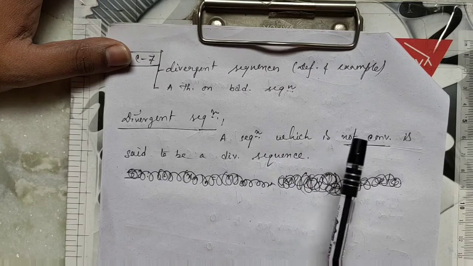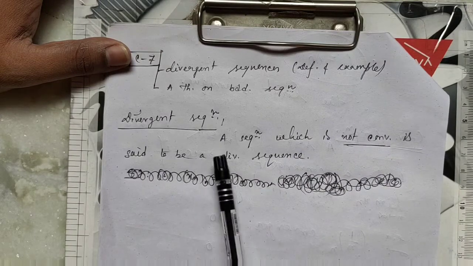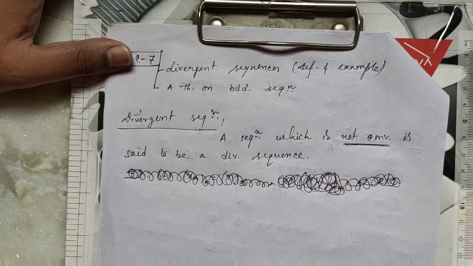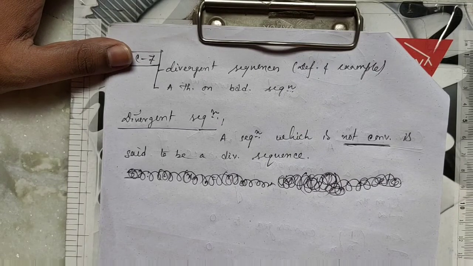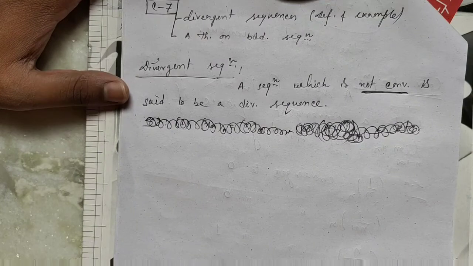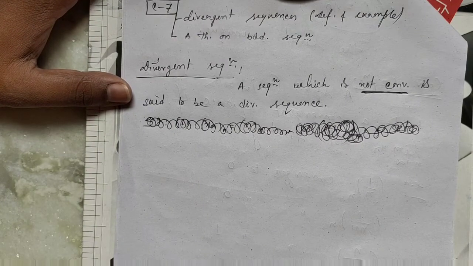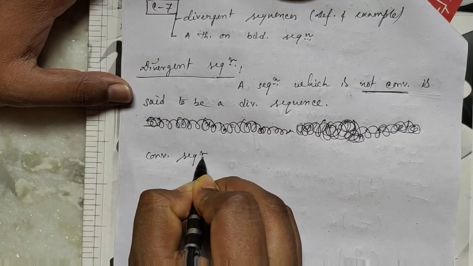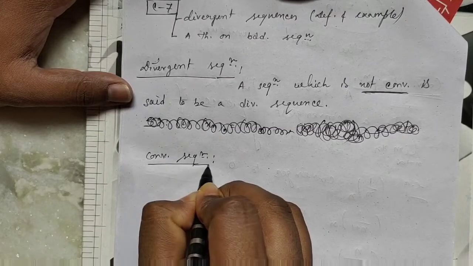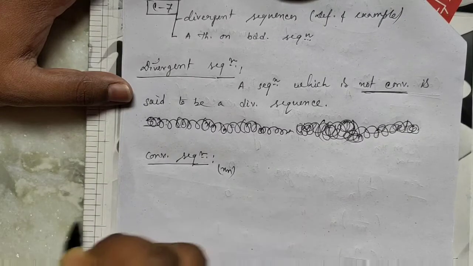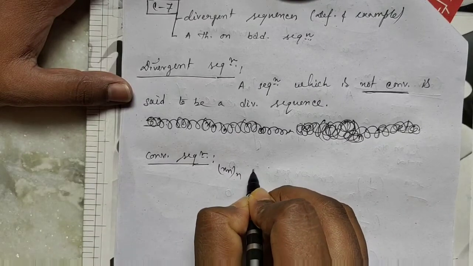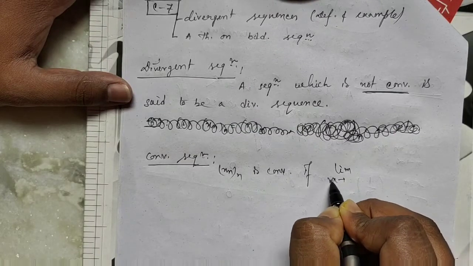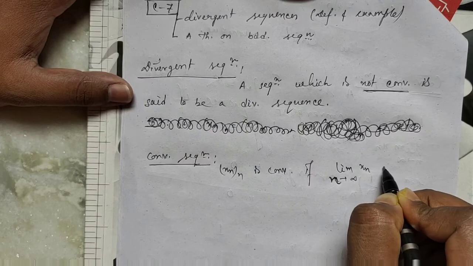A sequence which is not convergent is said to be a divergent sequence. So first we see the definition of a convergent sequence. In the previous class we said that Xn is a convergent sequence if the limit as n tends to infinity of Xn exists.